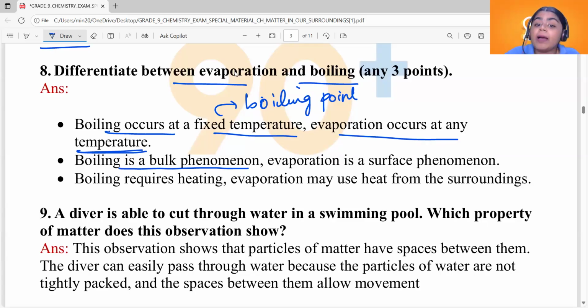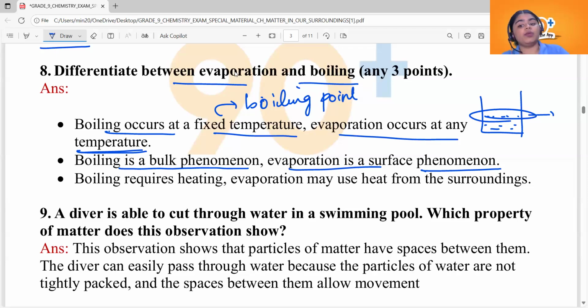But evaporation is a surface phenomenon. Same thing, you are taking a beaker full of water. Only the particles on the topmost surface will evaporate. Nothing happens to the particles in the bulk. Bulk means inside the beaker. So boiling is a bulk phenomenon. Evaporation is a surface phenomenon.